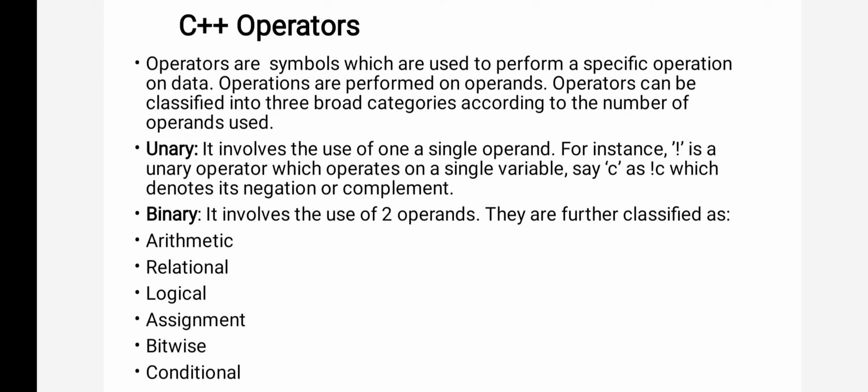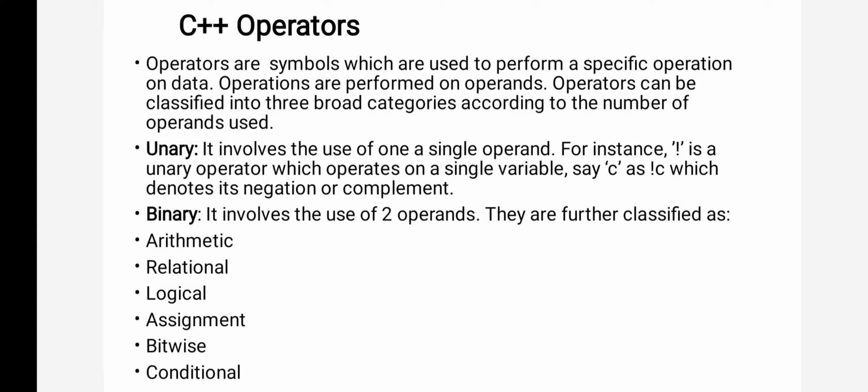Okay, how many types of operators do we have? Two. One is unary, second one is binary. A unary operator involves only one operand: the operator is there but there is only one operand, then that is called unary. And binary means the operator is involved with two operands, like A plus B. How many operands are there? Two. Okay, then that type of operation is called binary.